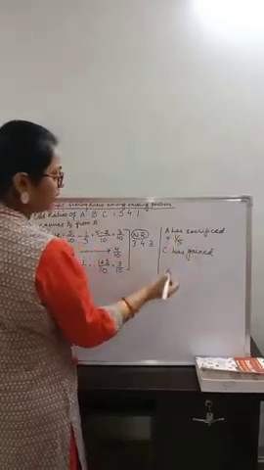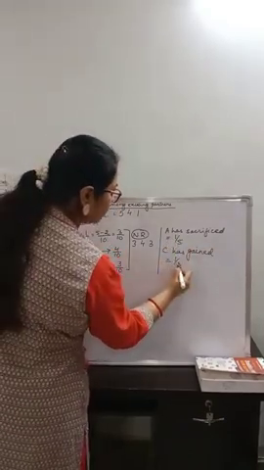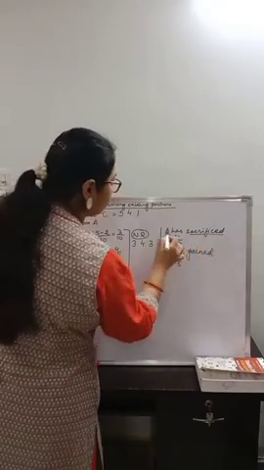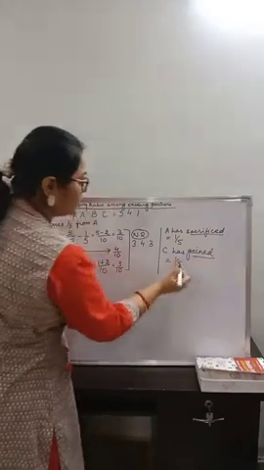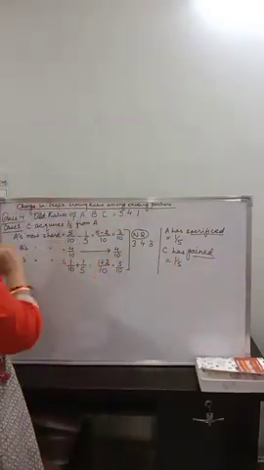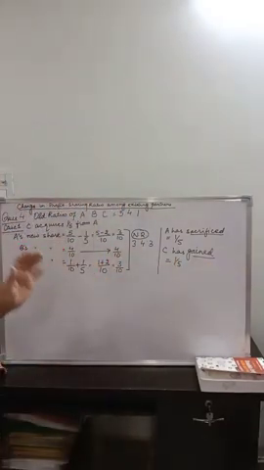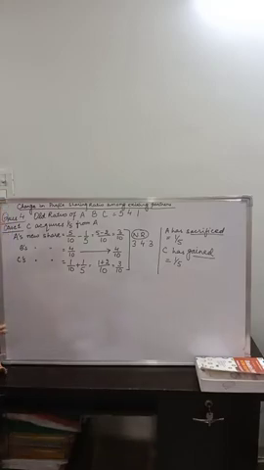Whatever A has sacrificed, C has gained. So the sacrifice ratio for A is 1/5 and the gaining ratio for C is 1/5. This is your answer for the first case. Now let us move to the next one.